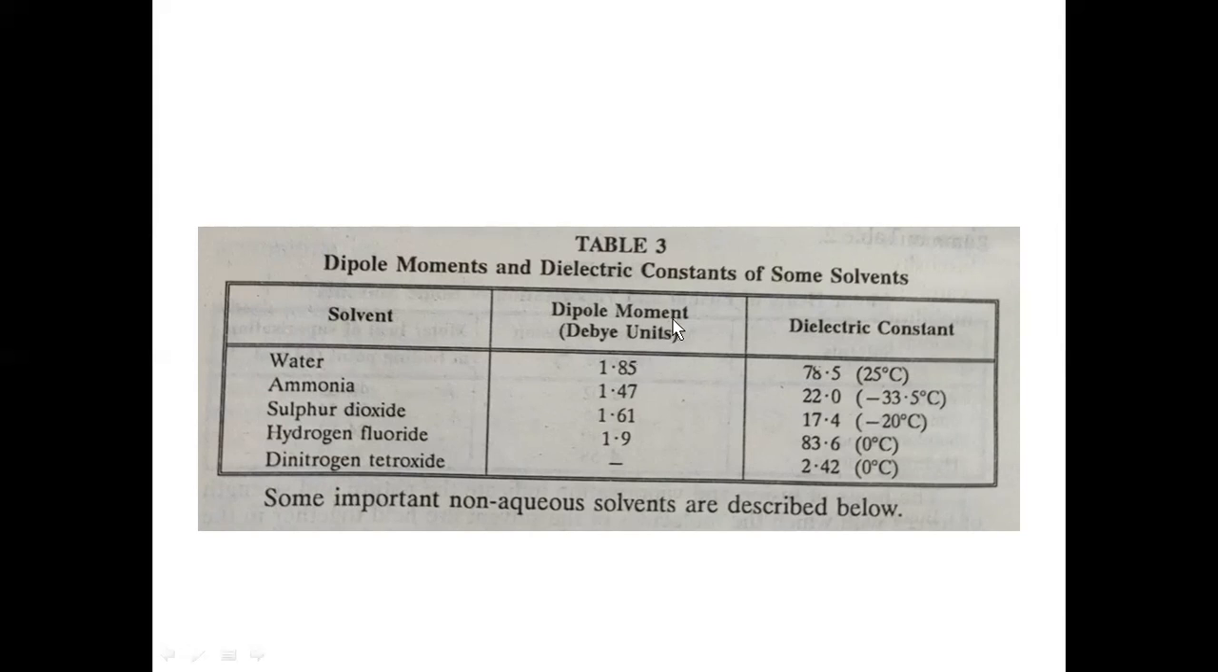Water: dipole moment 1.85, high value of dielectric constant. Here in case of ammonia, 22, 17.4, 83.6, 2.40. Okay.